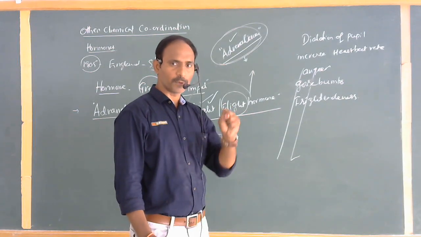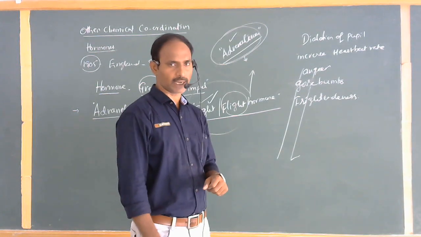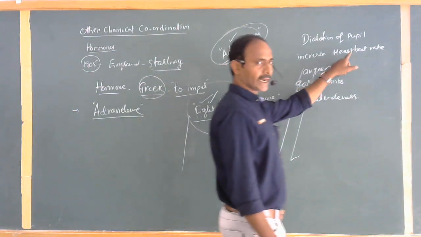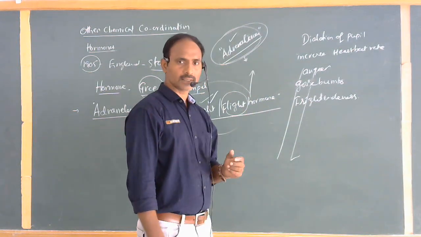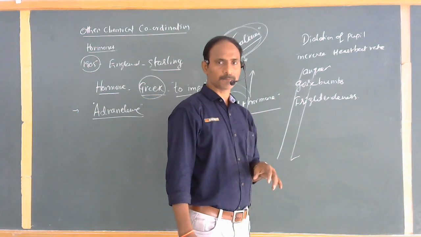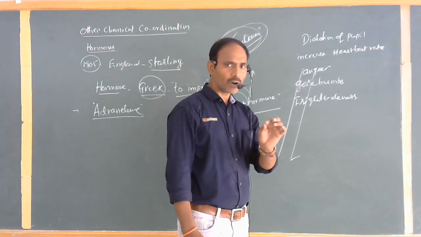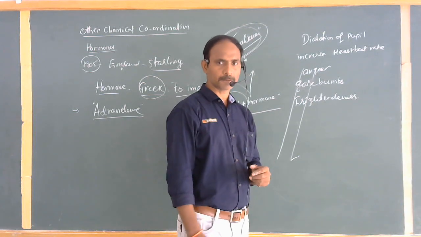That is a kind of stimulation response, automatically. And again, the heartbeat rate increases. At that time, our body becomes too sensitive. Even a small sensation, our body is ready to respond.